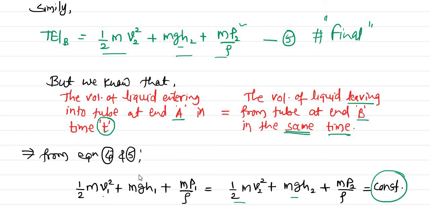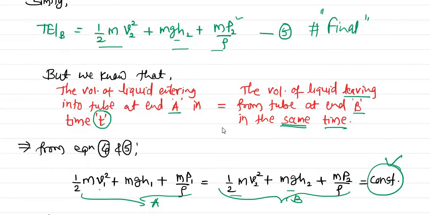And yes, both are the same, meaning whatever the total energy may be, it is constant. So this indicates the total energy at point A, this indicates the total energy at point B. So obviously both are the same, meaning the total energy remains constant.